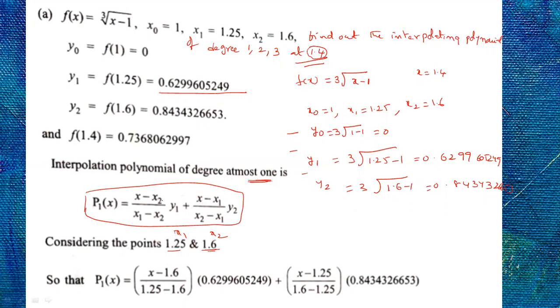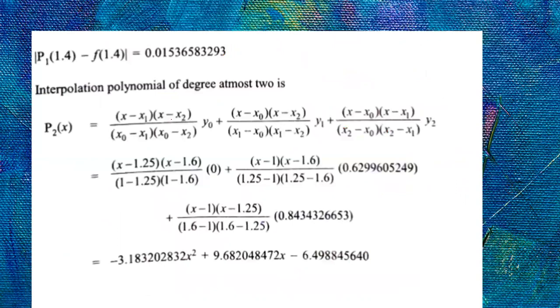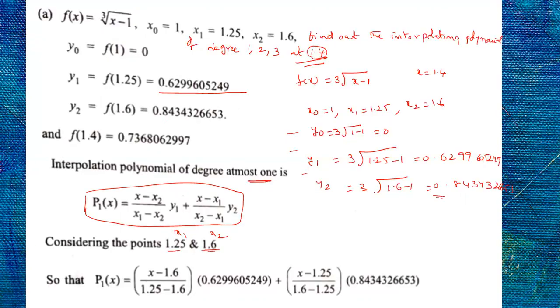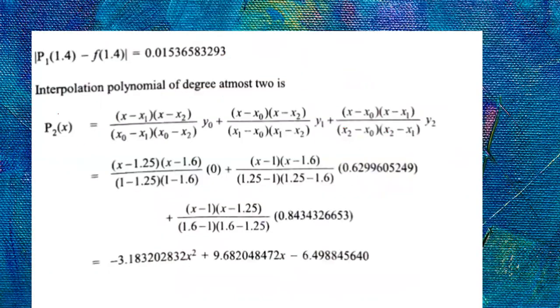So x minus x2, where x2 is 1.6, x1 is 1.25, and your y1 is already there, 0.62 something. So x minus x1 by x2 minus x1 into y2 is already there here. So he has substituted this one and by simplifying this, you will get some value.